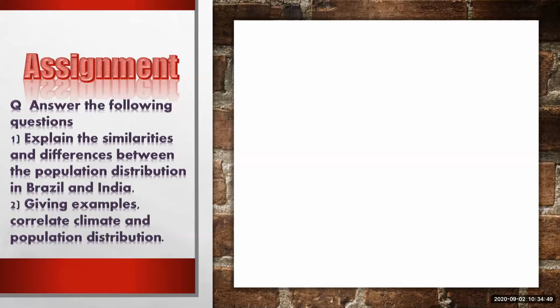It is very adverse, and that's why the population there is very sparse. You have to mention the names of particular states as examples for correlating the climate. States like Punjab, Haryana, West Bengal, Kerala and Tamil Nadu have a good climate, and that's why the population is higher in these states.